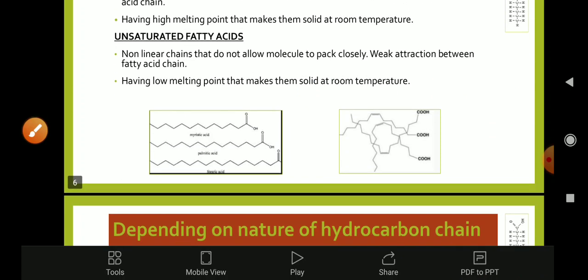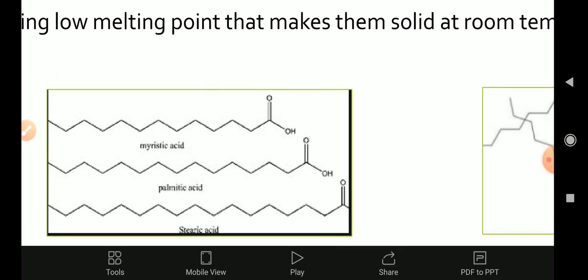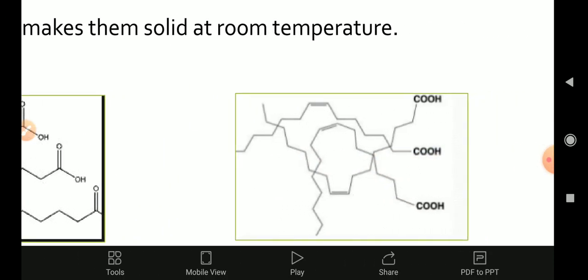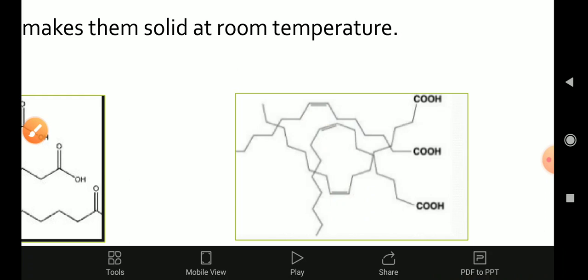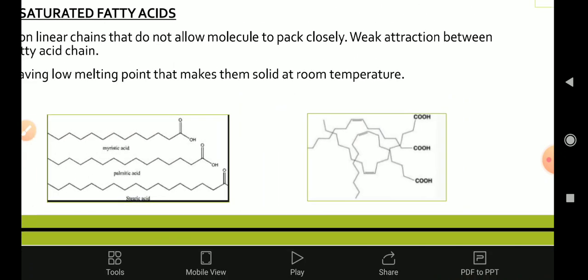Here in the figure I have shown the structure of myristic acid, palmitic acid and stearic acid. All three are straight chain fatty acids, that is saturated fatty acids. They can make a closed structure, so they are solid at room temperature. But if we talk about unsaturated fatty acids, then this is an example of an unsaturated fatty acid having 3 double bonds, and they form a structure which is not closely packed, so they have a low melting point and they are liquid at room temperature.